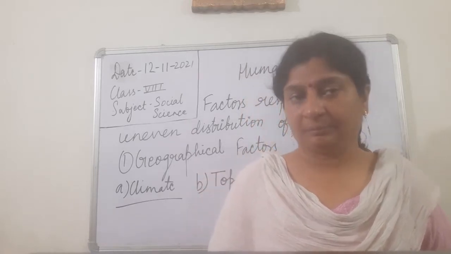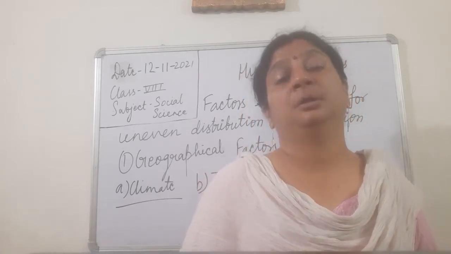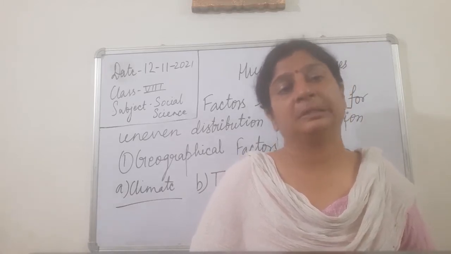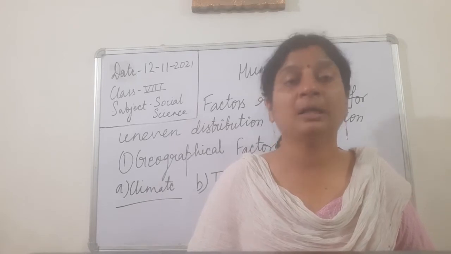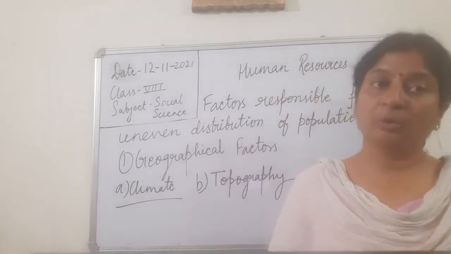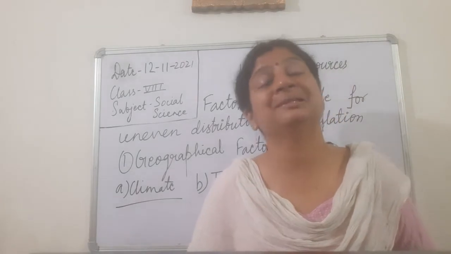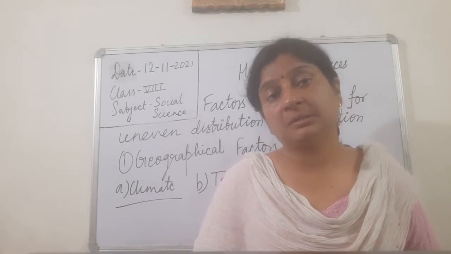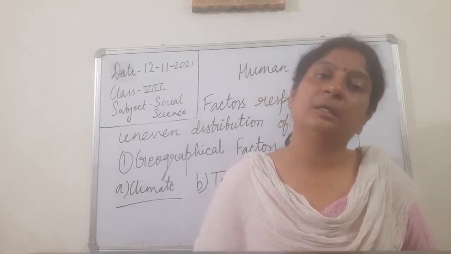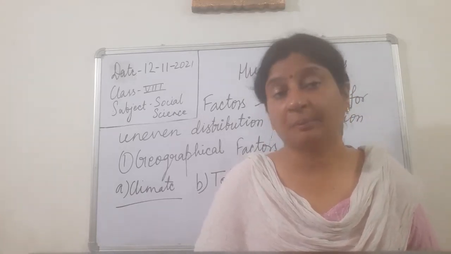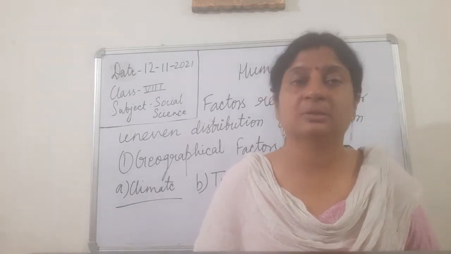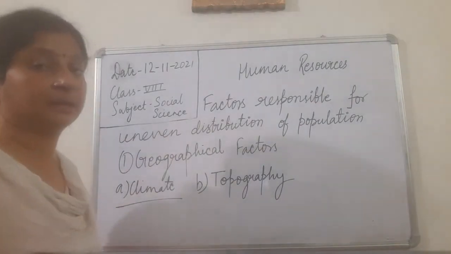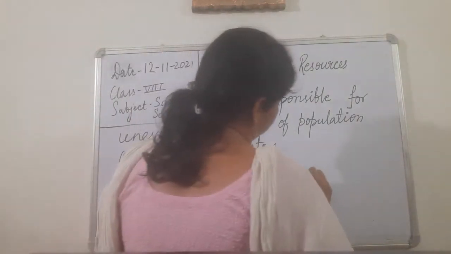And on the other hand, we find that the mountainous regions are sparsely populated regions, like Alps which is in Europe, Himalayas which is in India, Andes which is in South America. These mountainous regions are sparsely populated. The density of population is very low because the topography is not suitable. And then we come to the third geographical factor, and that is soil.